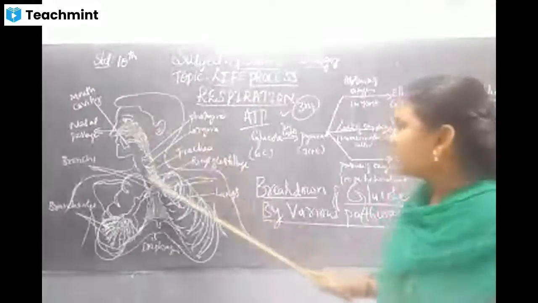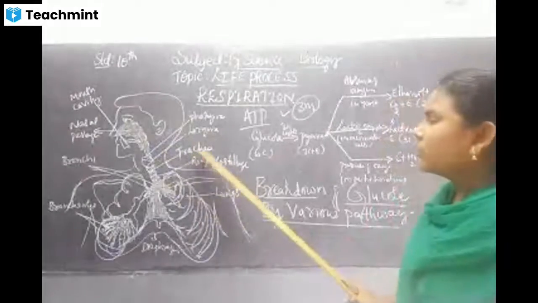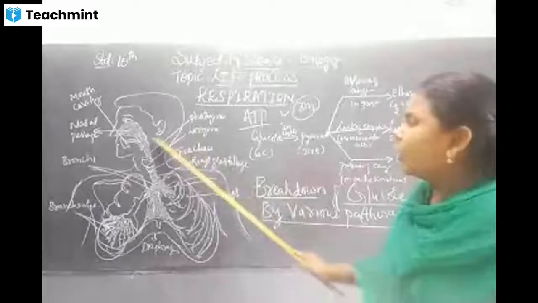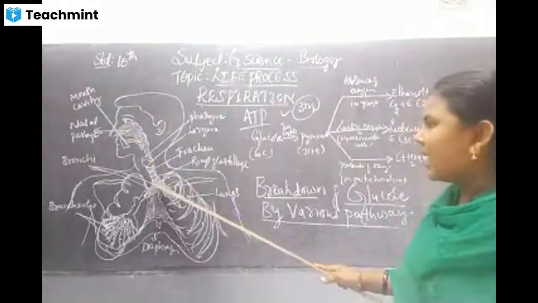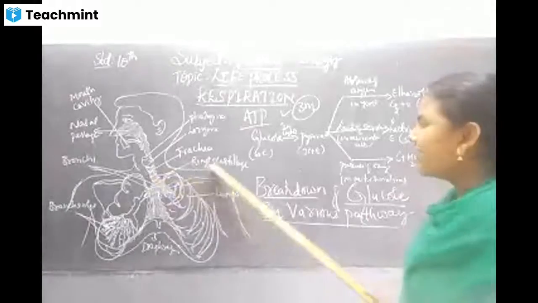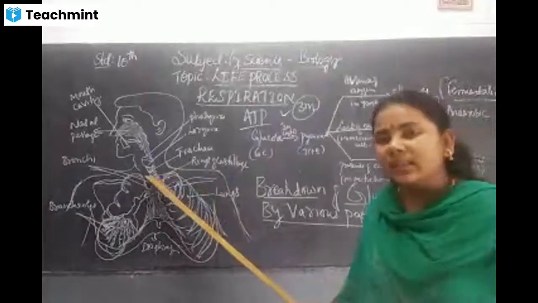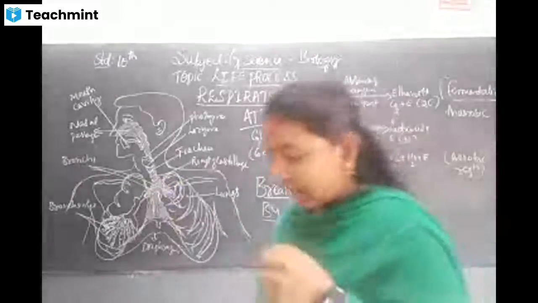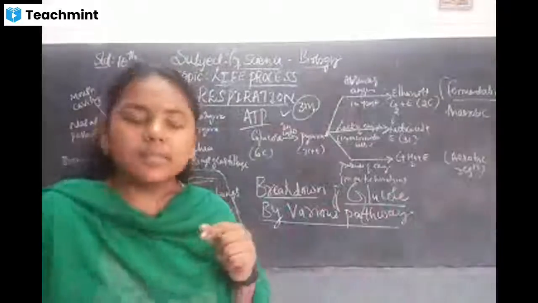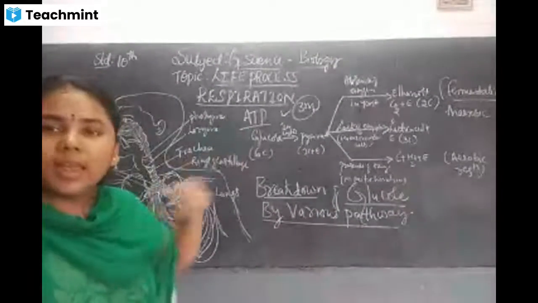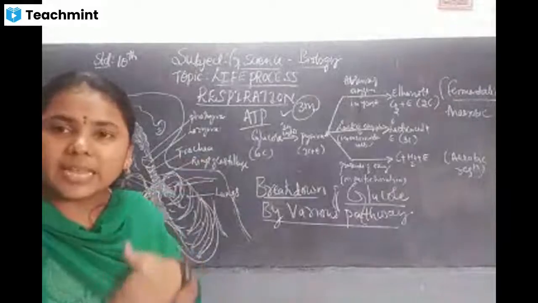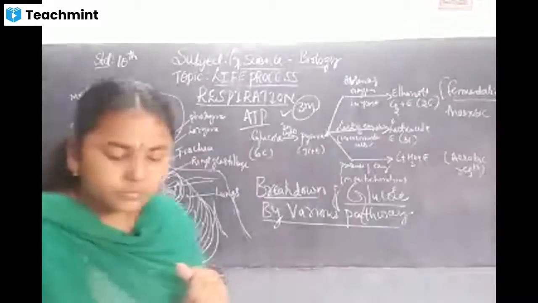After this, there is a trachea. So what is this trachea? This is the tube where the respiratory tract is connected, and you can see there are rings of cartilage. These rings of cartilage help to move the air that you are taking in for respiration.